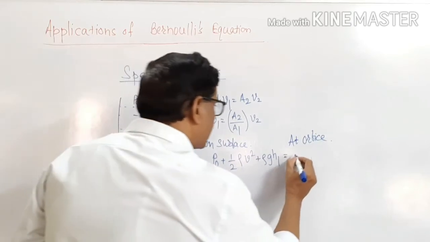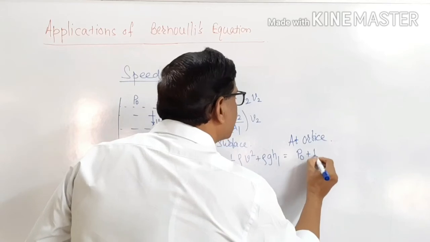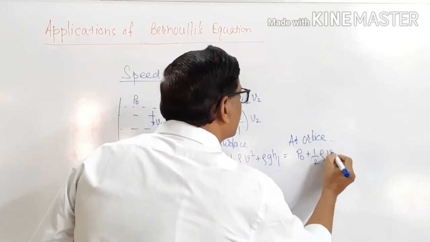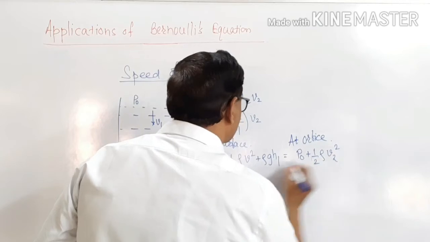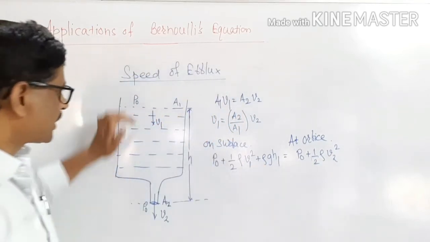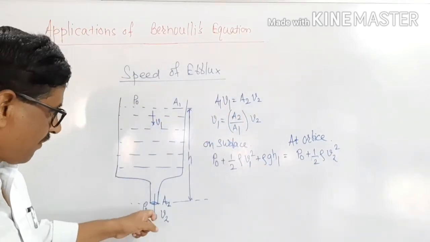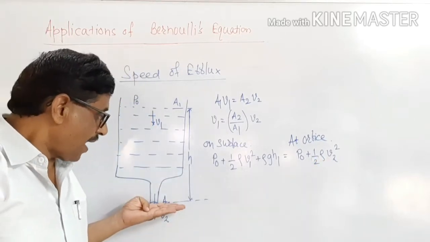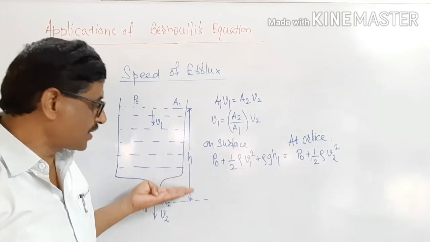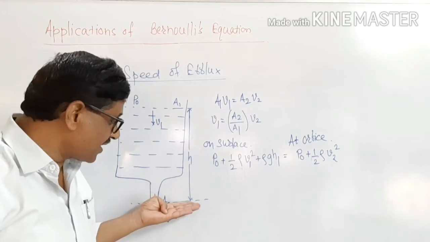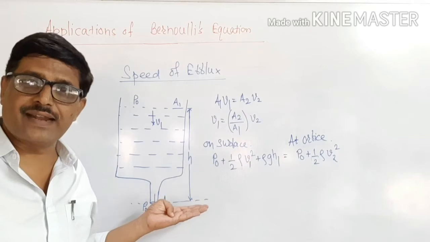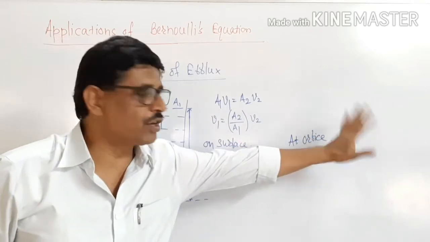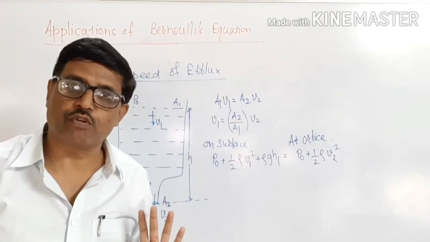The pressure here is P0 and the kinetic energy per unit volume is half rho V2 square. Here velocity at A1 is V1 and velocity at A2 is V2. Here the height is measured from the reference line. Therefore, at the reference the height is 0, so we will not include potential energy per unit volume here.